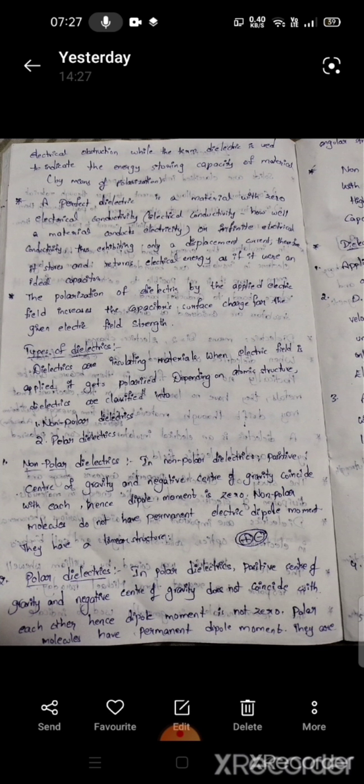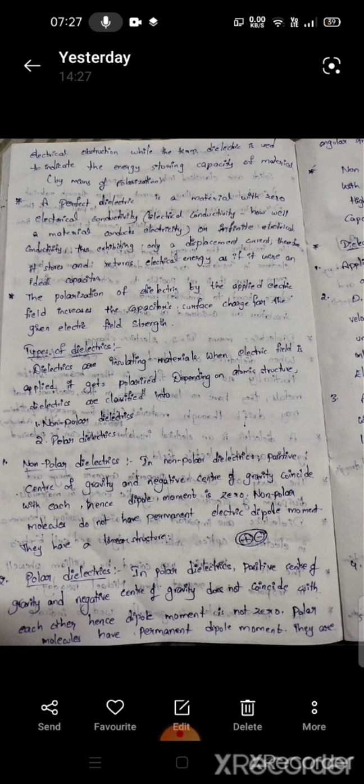The polarization of dielectrics by the applied field increases the capacitor surface charge for the given electric field strength. A perfect dielectric is a material with zero electrical conductivity. Electrical conductivity means how a material conducts electricity. A perfect dielectric thus exhibits only a displacement current. Therefore, it stores and returns electrical energy as if it were an ideal capacitor.